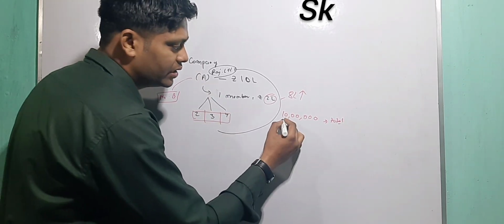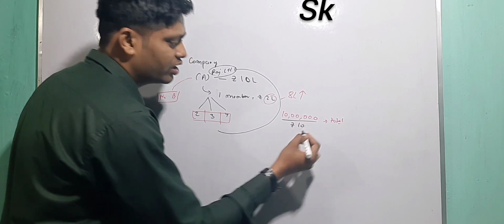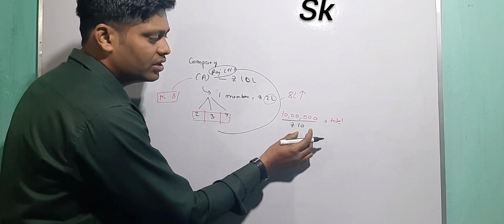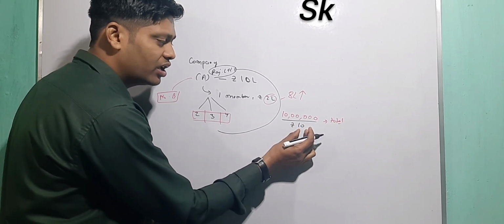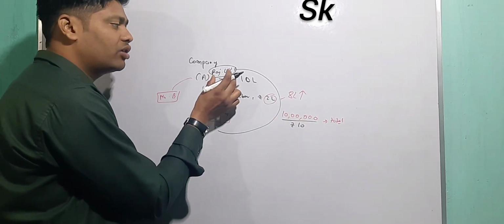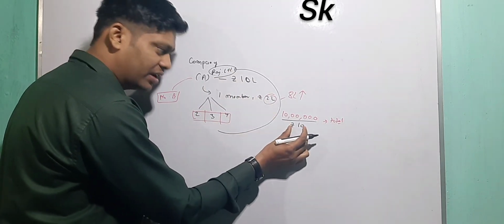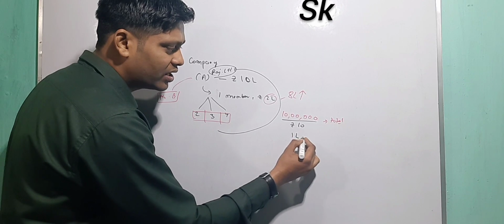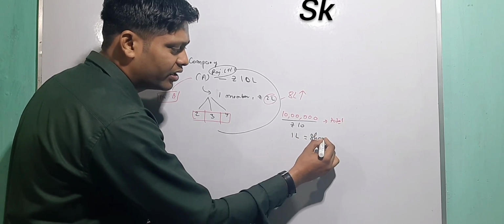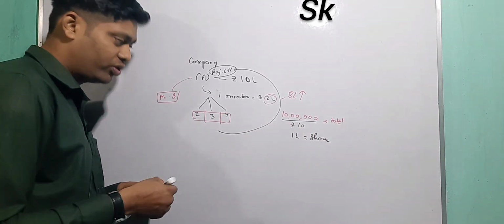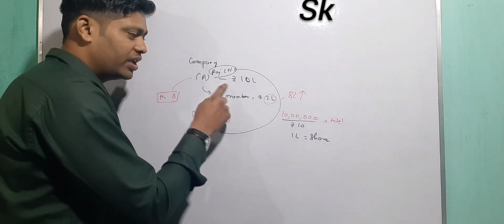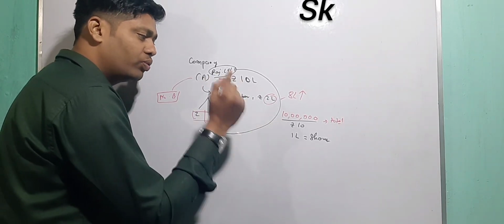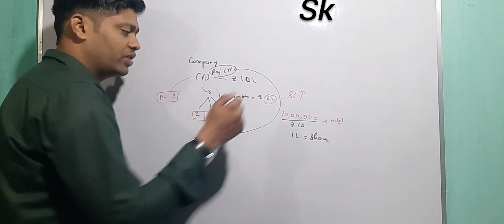So how much? He said in terms of rupees 10. One share value is rupees 10. The value of one share of this company called Raj Limited is rupees 10. So how many shares will he get? Dividing, 1 lakh shares he can make. So Mr. A can make 1 lakh shares in the name of his company, at rupees 10 per share.